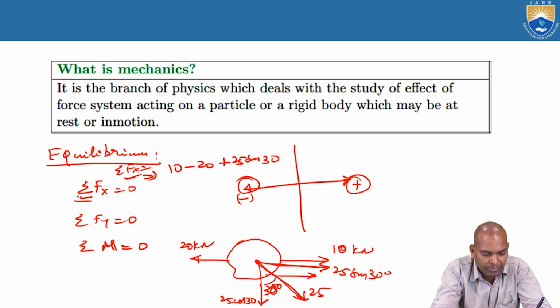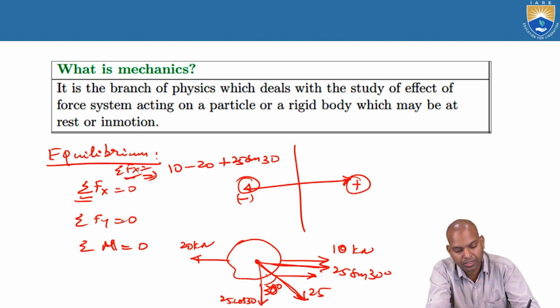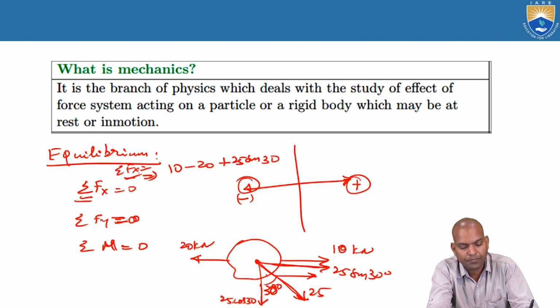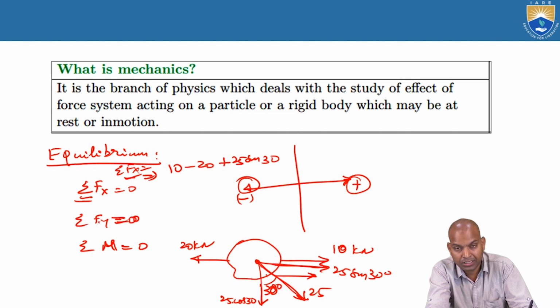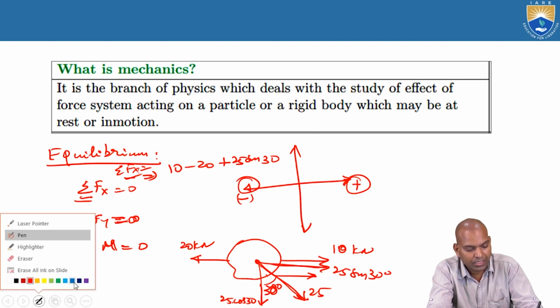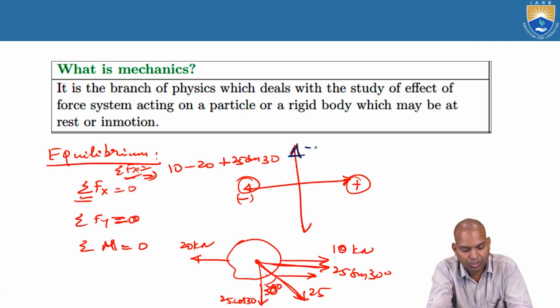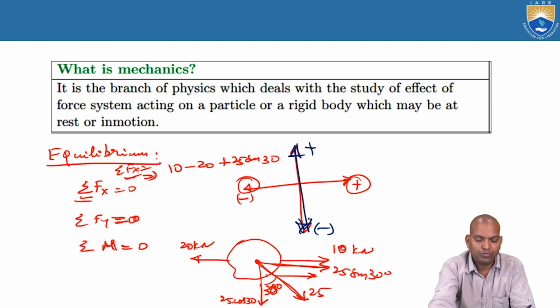The next term is Σfy equal to 0. What is Σfy equal to 0? The algebraic sum of all vertical forces is equal to 0. The vertical forces mean vertically upwards or vertically downwards. Vertically upwards is positive, vertically downwards is negative. Here only one term is left.